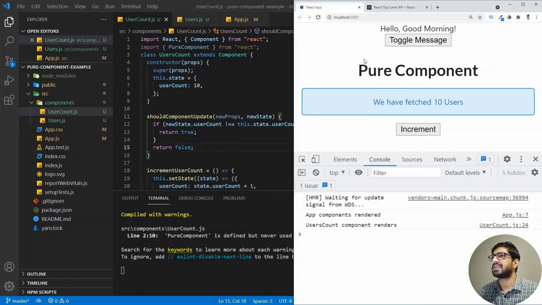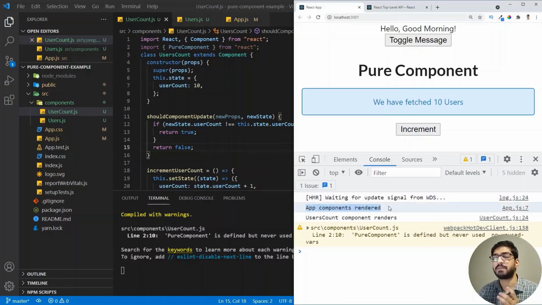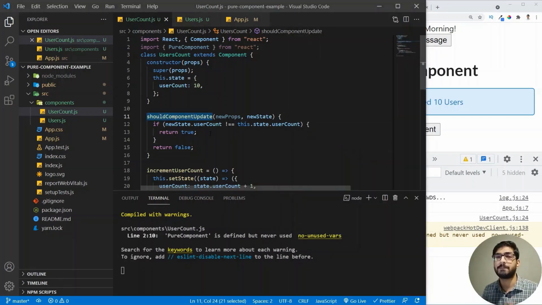So now if we go here and refresh our page, we see that the app component renders and the user component also renders. Now, if I click on the toggle, you will see that only the app component is rendering, but we haven't used any pure component now. Then how is it going? That is because we have made an implementation of shouldComponentUpdate.